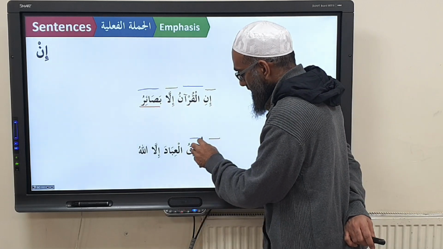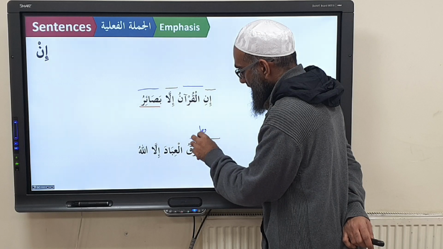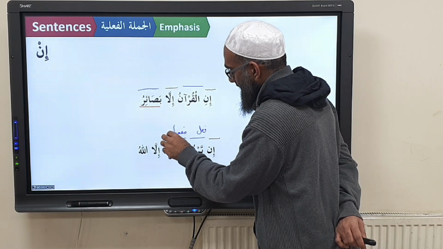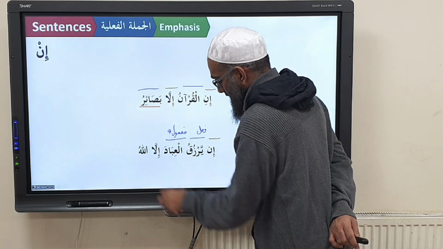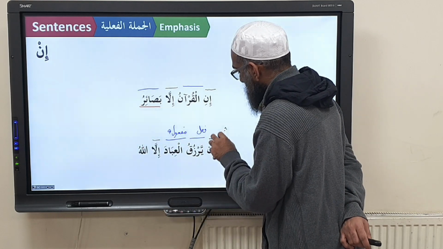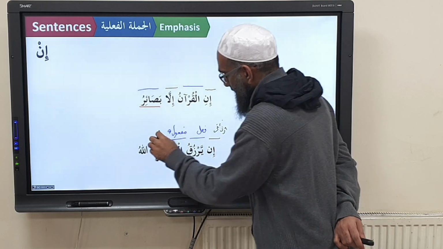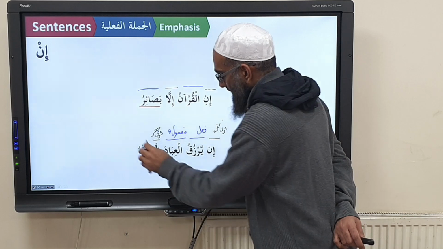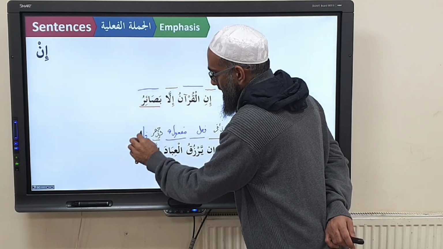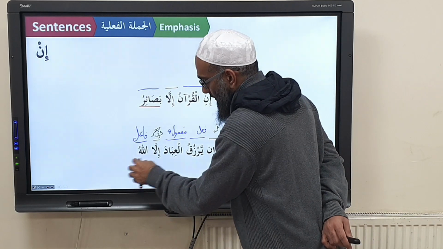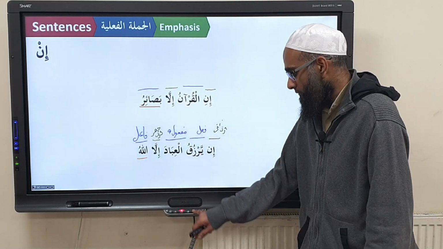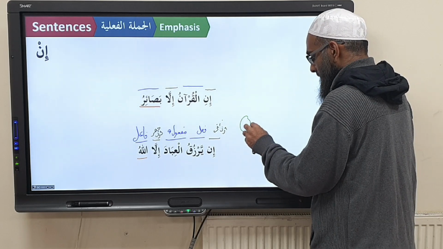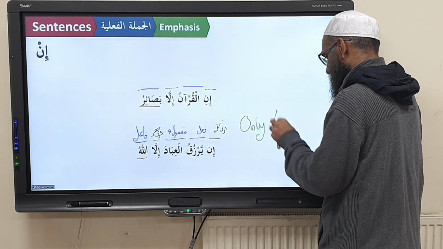Yarzuqu is what? Fa'il. Al-ibada is maf'ulun bihi. In is harfu nafyin. Illa is harfu hasrin. And the word Allah becomes fa'il. Now you have to underline that because that's the emphasized point. Translation? Only Allah provides for his servants.